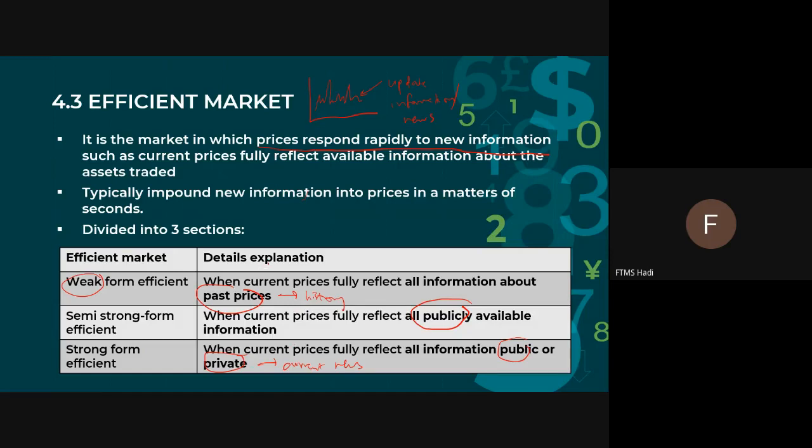Remember that buying and selling shares is done live. So sometimes they are not too dependent on past prices. They are more alert to the current news. Semi-strong is still current news, but more on public, while strong form is more on public or private. Let's say the current one is COVID-19. Current news about COVID-19 falls under strong form and semi-strong form. But if we're talking about 1981 or 1990 information, that is weak form efficient, because there is no dependency anymore.